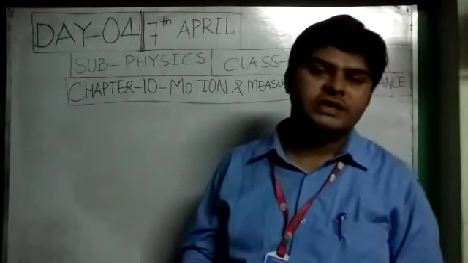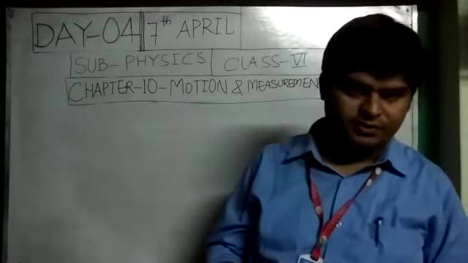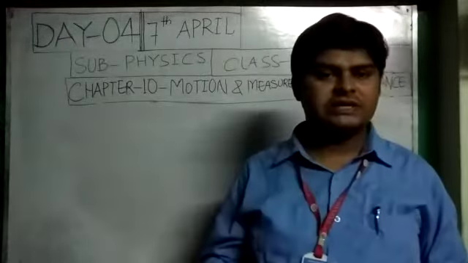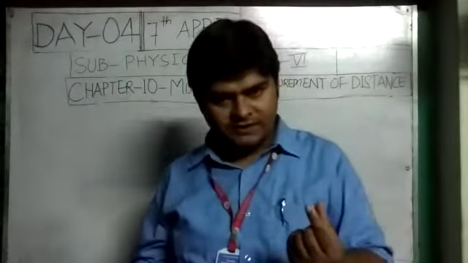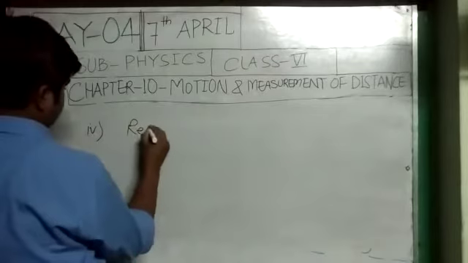The third type of motion is oscillatory or vibratory motion. Now today I am going to discuss the last type of motion, repetitive motion.